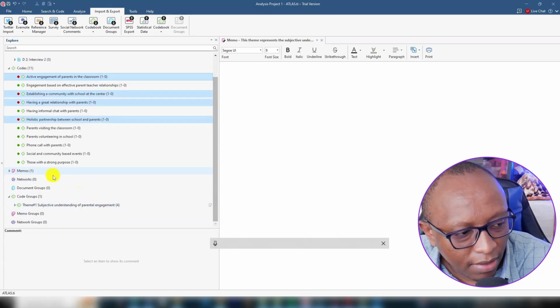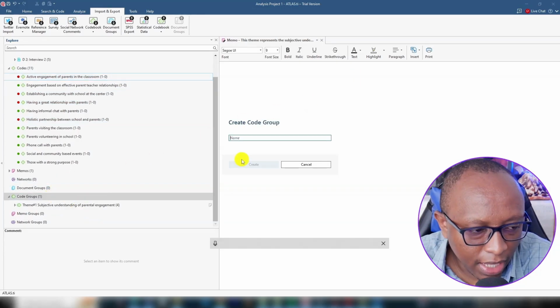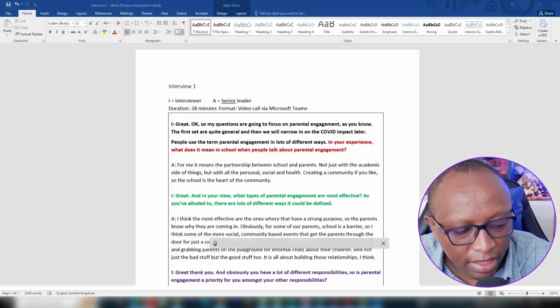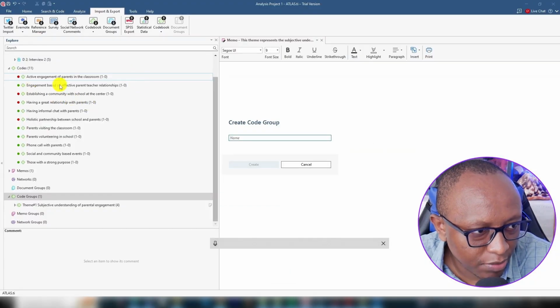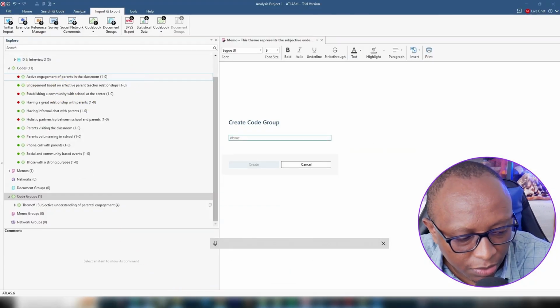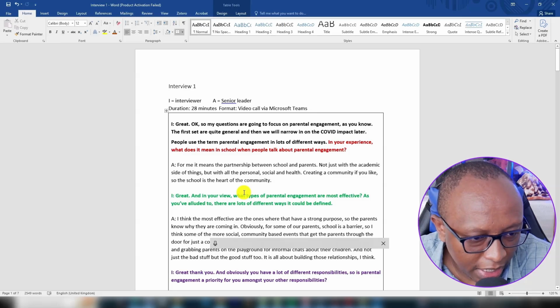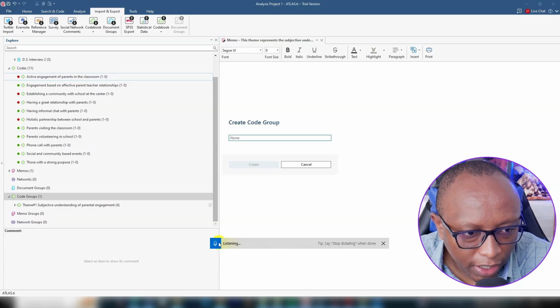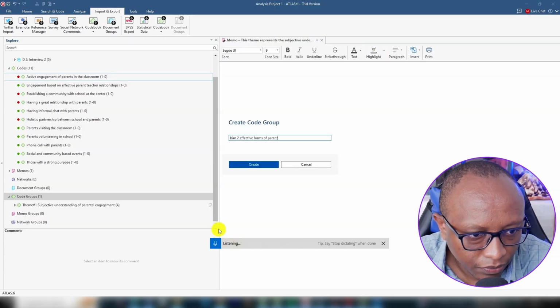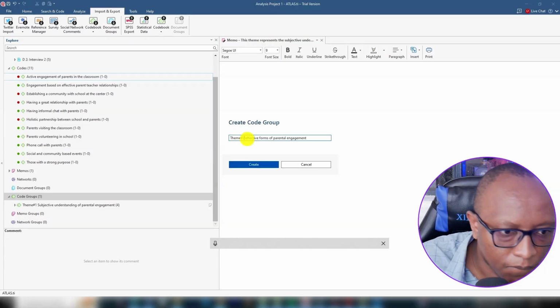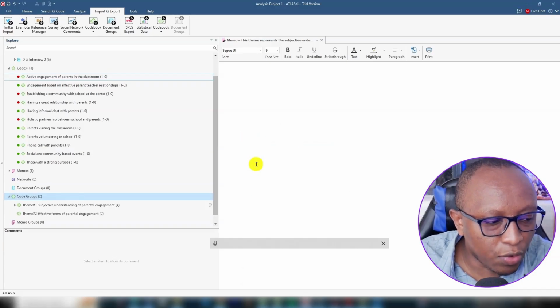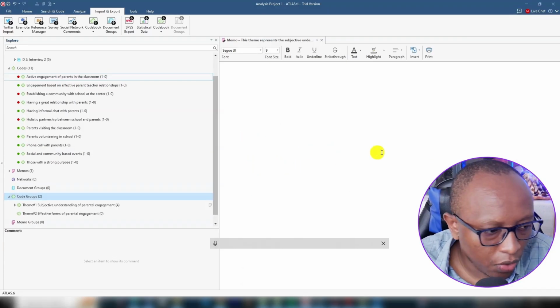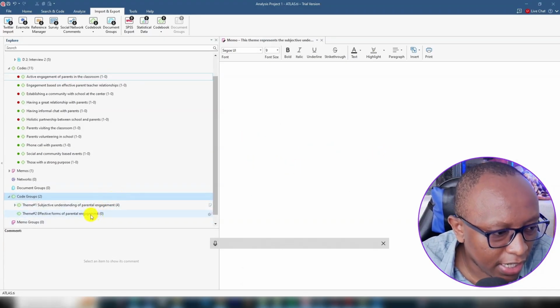Let's form another theme. Let's go to code groups. Okay, new group. And then let's see what will be the second theme. If you look at them, you will see engagement is based on effective teaching relationships. Now consider the question that was being asked. What types of parental engagement are most effective? So this theme can be theme 2, effective forms of parental engagement. Then we press create.